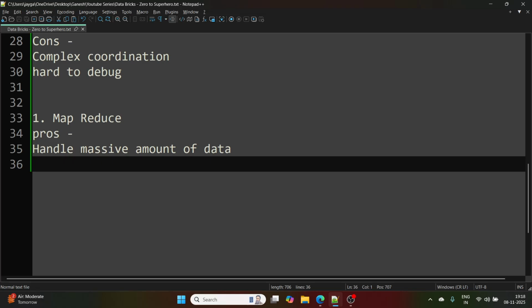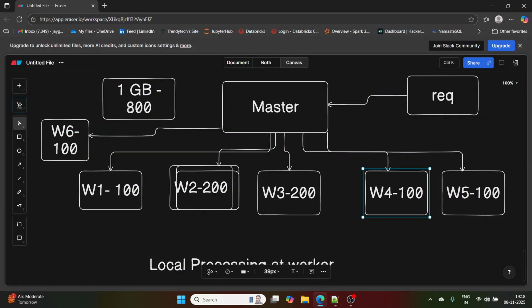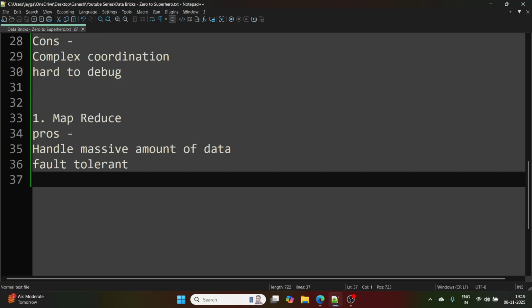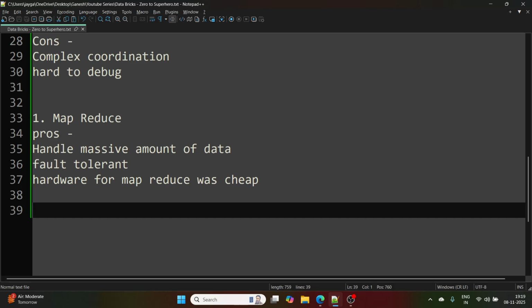Second, it is fault tolerant, because it was working on a distributed architecture. And the hardware for MapReduce was cheap, so it was not so costly. Those were the pros of MapReduce.